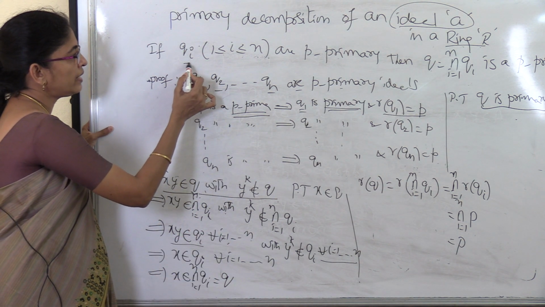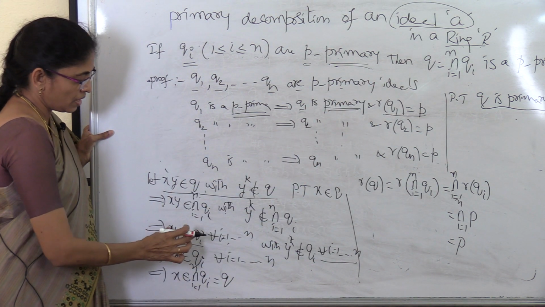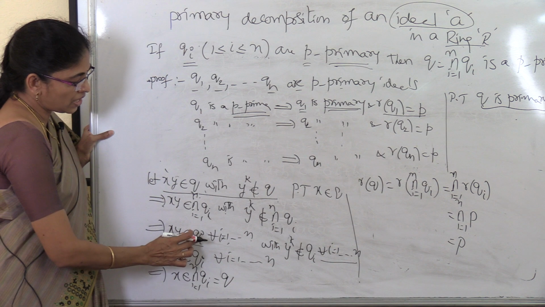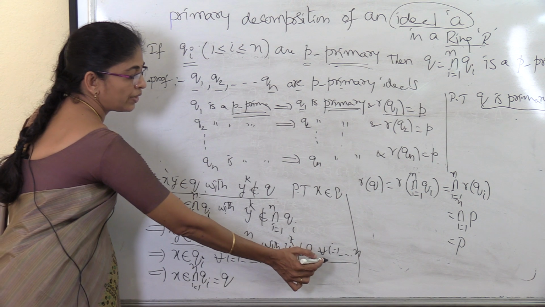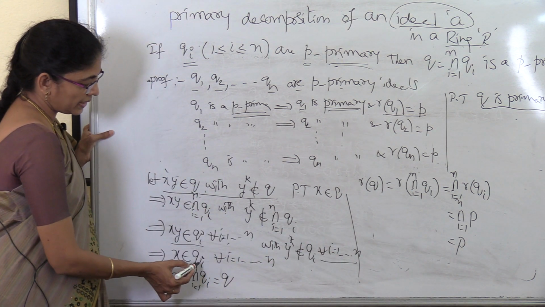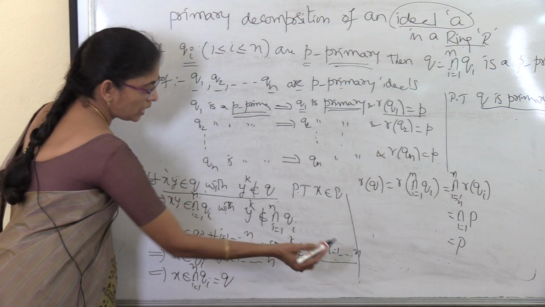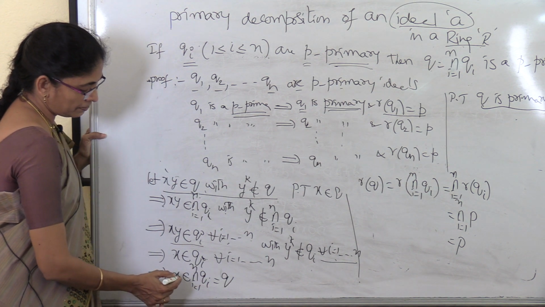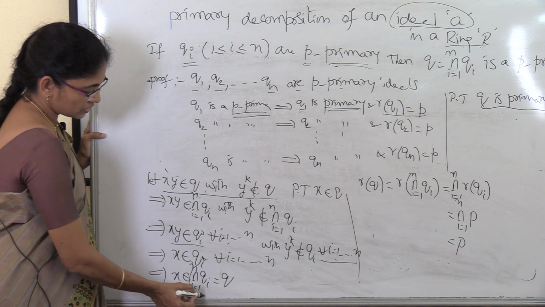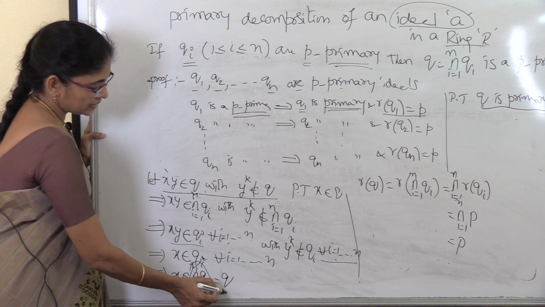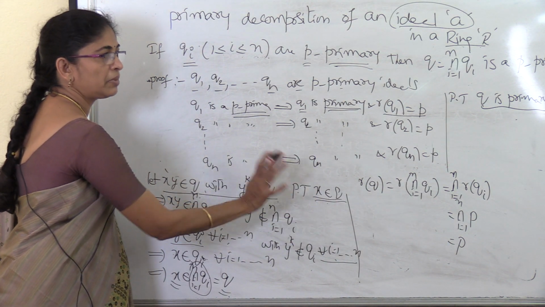In the statement we already have each Qi is primary, which means by definition we have xy belongs to Qi with y to the power k not belonging to Qi for all i equal to 1 to n. So by the definition of a primary ideal, we can directly write x belongs to Qi for all i equal to 1 to n. That is nothing but x belongs to the intersection of Qi, i equal to 1 to n, which is also equal to Q, so x belongs to Q. So we proved x belongs to Q, which means Q is a primary ideal.